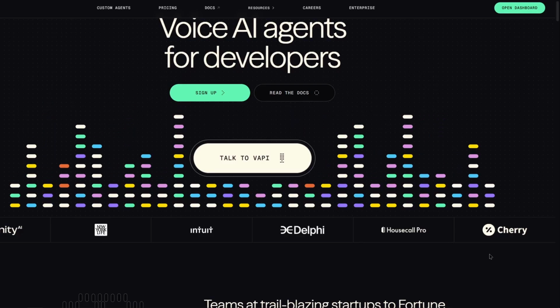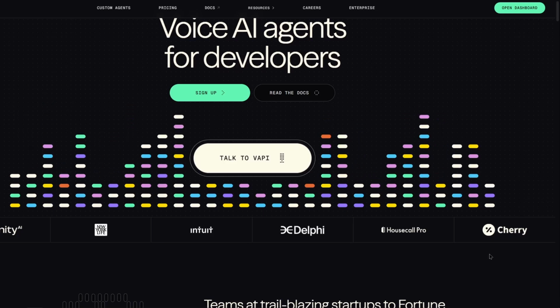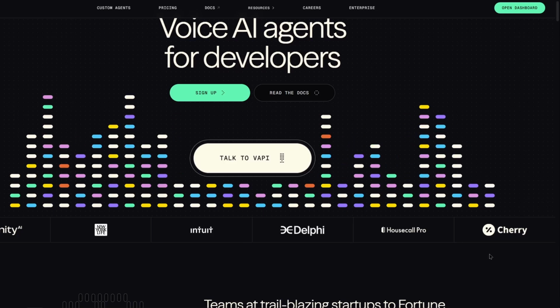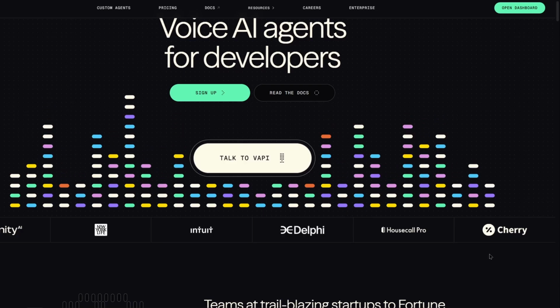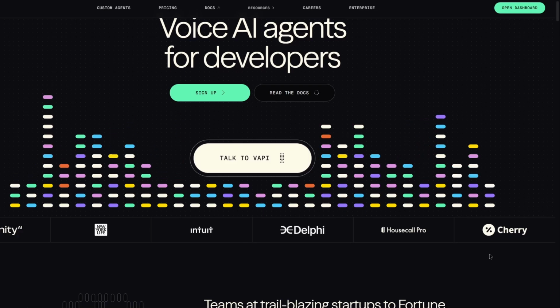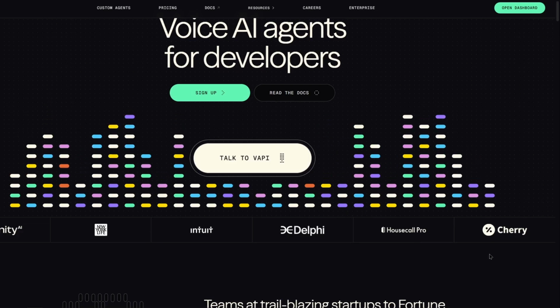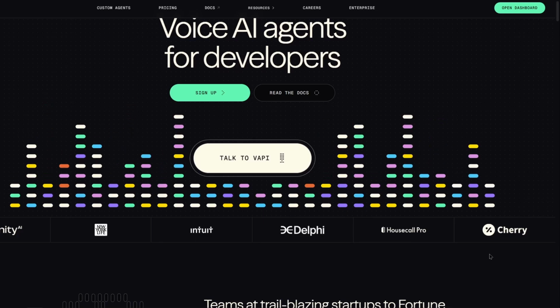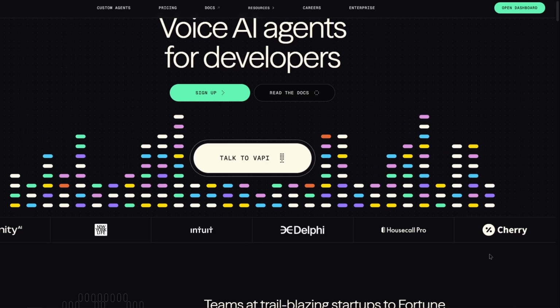Okay, first let's start with Vapi. Now, Vapi is basically the AI agent. It's basically like the brains of everything. It's going to make all the decisions. It's going to talk to the customer and do everything. All of that is done within Vapi. Now, what you're going to use n8n for is to basically connect to your Google Calendar. And there's actually a very good reason for it, because Vapi does have its own native Google Calendar integration, but there's actually a downside to it. So I'm going to explain that in a little more detail later.